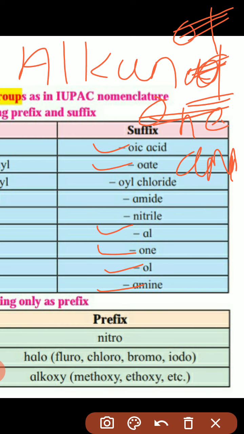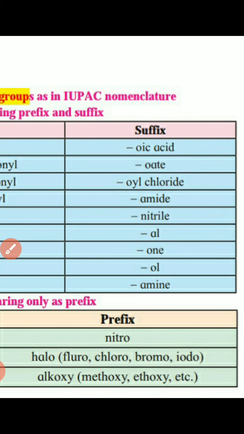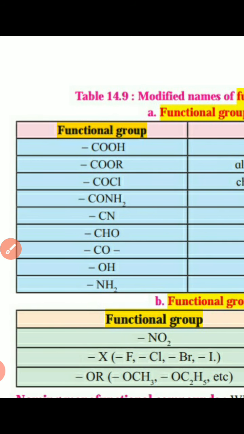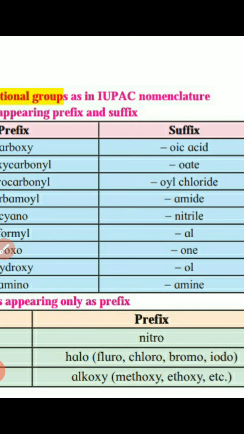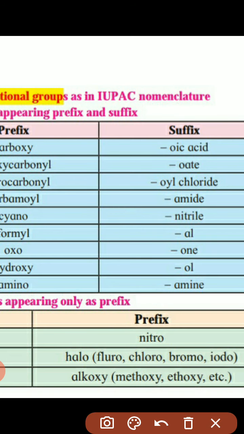Now these are the suffixes. Suffix means we add it at the end. Now in some functional groups there are prefixes also. For example, the nitro group. What is the prefix? That is the nitro group. Again, for example, the alkane, the spelling will be alkane.